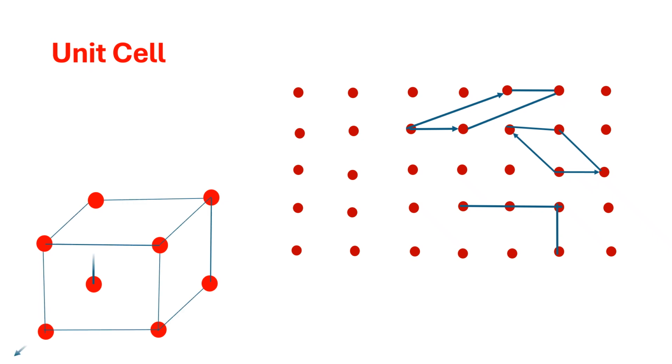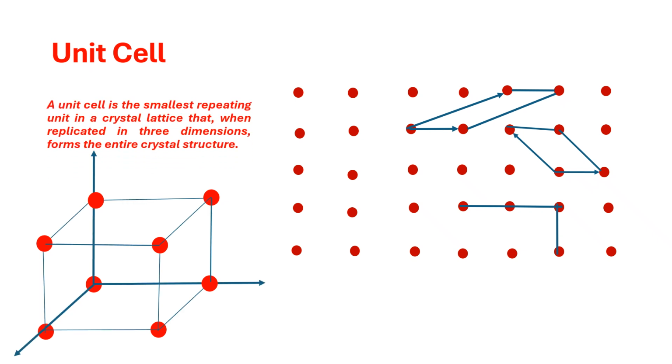Unit cell is nothing but the smallest repeating unit in a crystal lattice that, when replicated in 3 dimensions, forms the entire crystal structure. That means this is a single unit which is getting repeated throughout that particular crystal. That is what we call a unit cell.